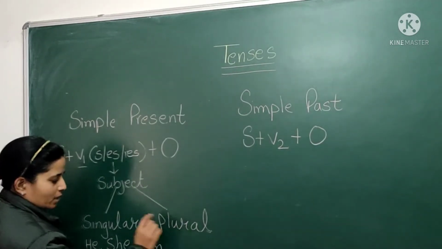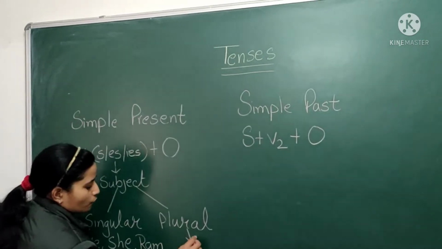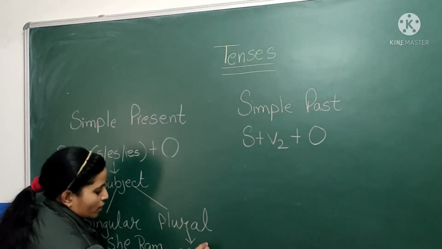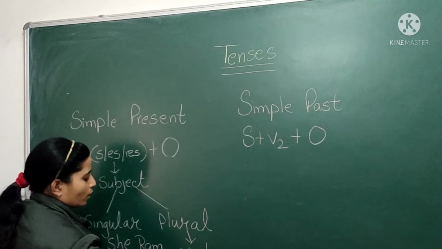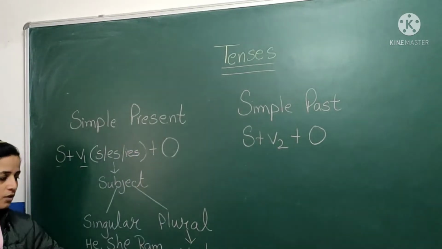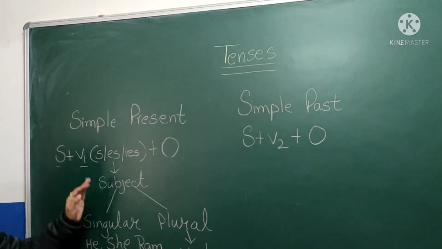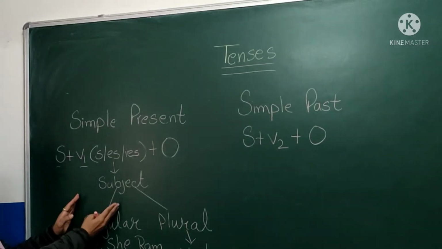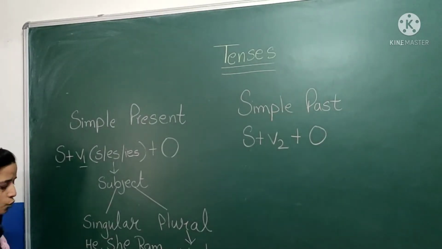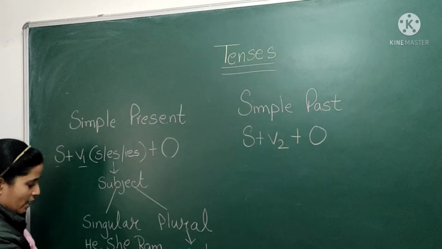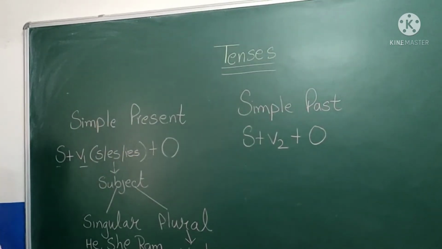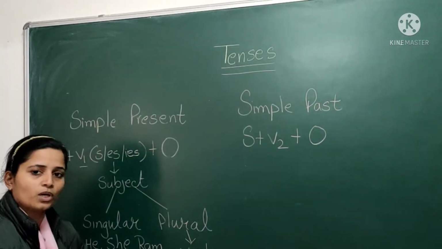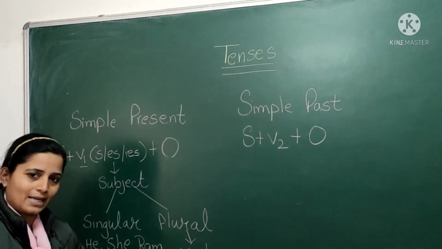But if the subject is plural, then we will use the first form of the verb as it is. There will be no change. Clear? Again, if the subject is singular, we use s, es or ies with the first form of the verb, but if it is plural, we use the verb as it is.